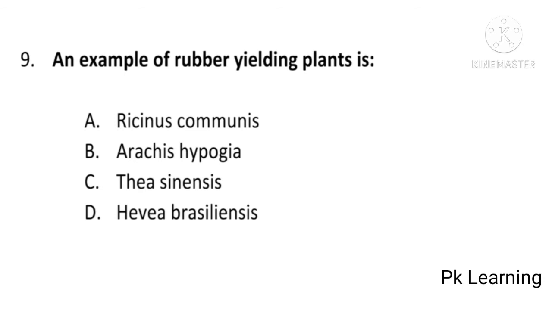And next question is, an example of rubber yielding plant is Ricinus communis, Arachis hypogaea, Thea sinensis, or Hevea brasiliensis. And answer is D, Hevea brasiliensis. Rubber yielding plant is Hevea brasiliensis. D is correct option.